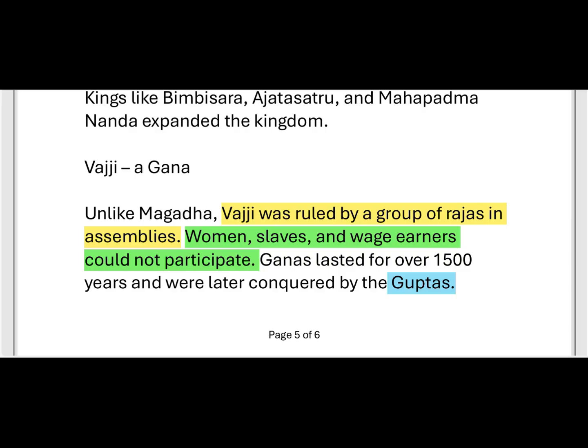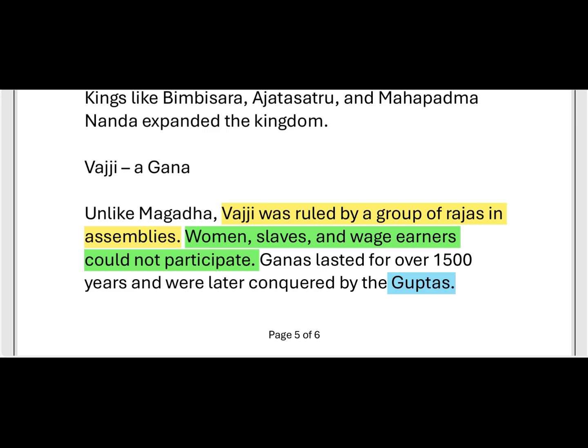These people are excluded from participating in those assemblies. So Vajji is a group of Rajas. This is all about it. And the Ganas lasted for over 1500 years and were later conquered by the Guptas.